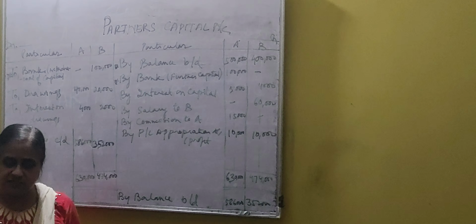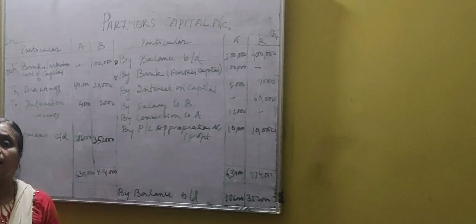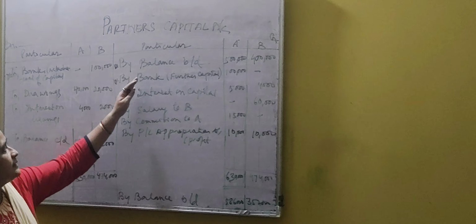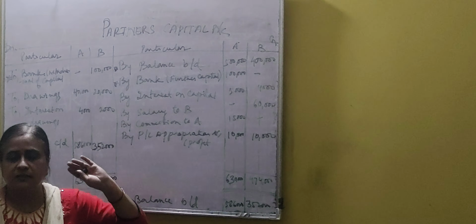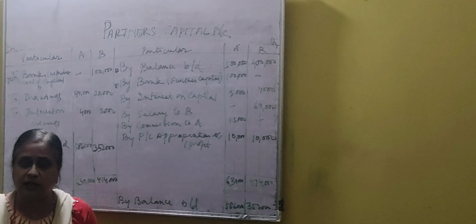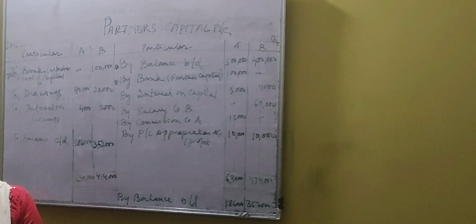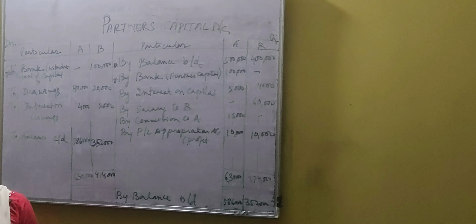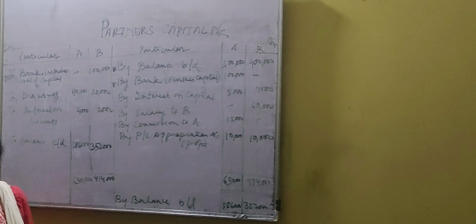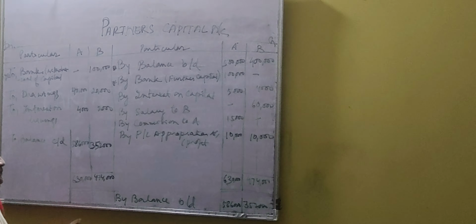Point number 2, the difference is, when capitals are fixed, then the capital account will always have a credit balance, but the current account may have a debit balance or it may have a credit balance. Okay. Now let us do the balancing part like any other ledger.